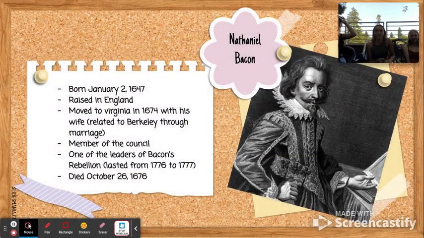Okay, so a key person to know is Nathaniel Bacon, and he was born January 2nd, 1647. He was raised in England and moved to Virginia in 1674 with his wife, who was related to Berkeley through marriage. He was a member of the council and one of the leaders of Bacon's Rebellion, which lasted from 1676 to 1677. He unfortunately died October 26, 1676.